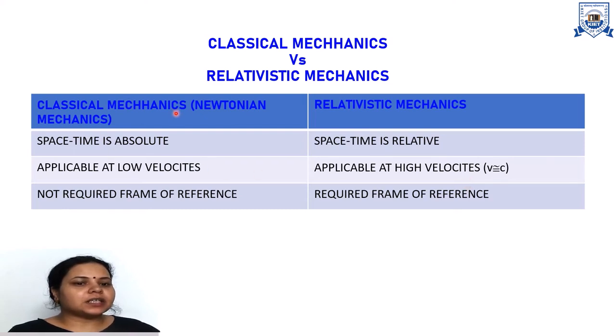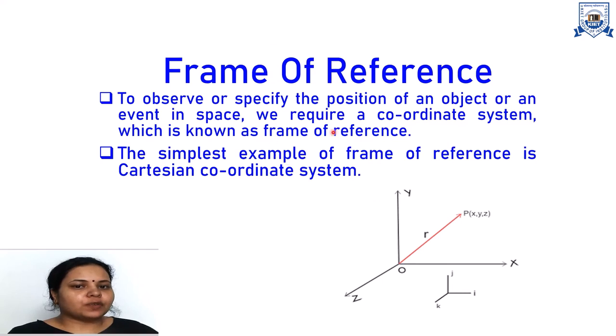In classical mechanics, there is no need of frame of reference, or we can say there is no necessary condition to describe frame of reference, because in classical mechanics all physical fundamental quantities are absolute or invariant. But in relativistic mechanics everything is relative, so we require frame of reference. We have to define what is frame of reference. So if we want to understand theory of relativity, we should know what is frame of reference. So what is frame of reference?